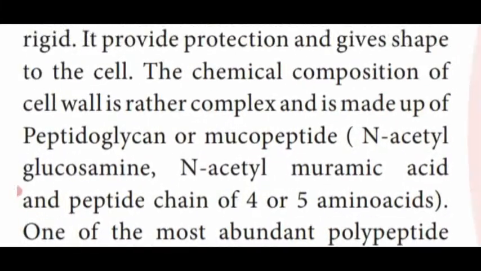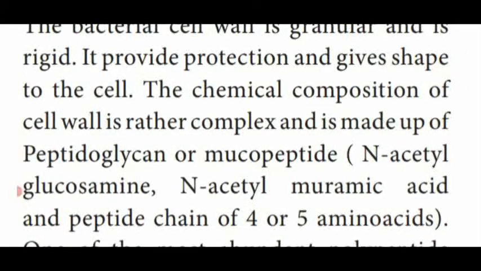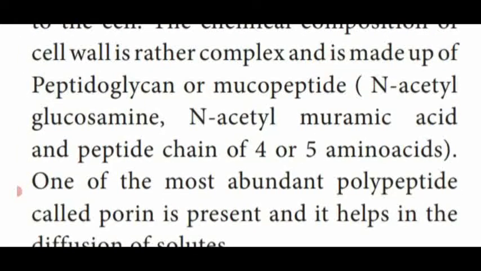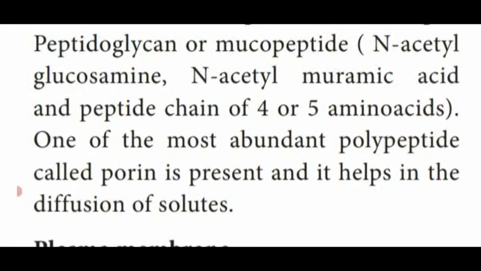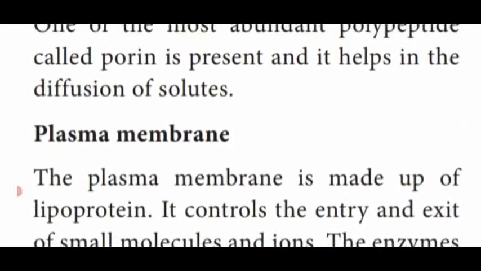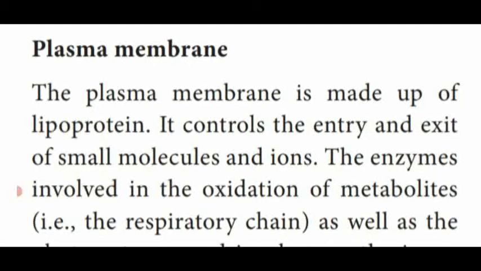So the cell wall is the outermost layer, granular, rigid, gives shape and protection. It is made up of peptidoglycan. It contains a special polypeptide called porin, which helps in diffusion of solutes. Then the plasma membrane, inner to the cell wall, controls the entry and exit of molecules.